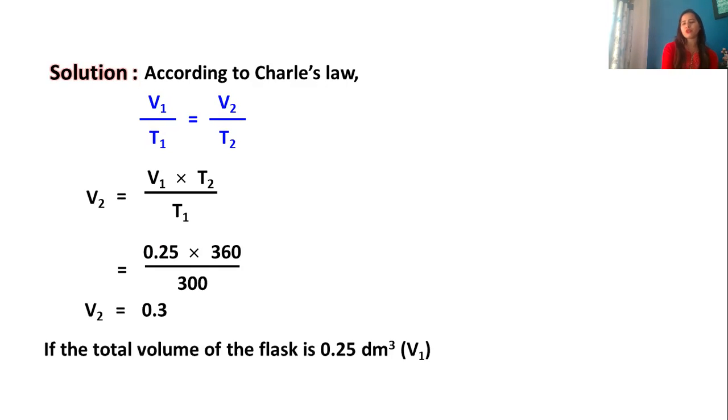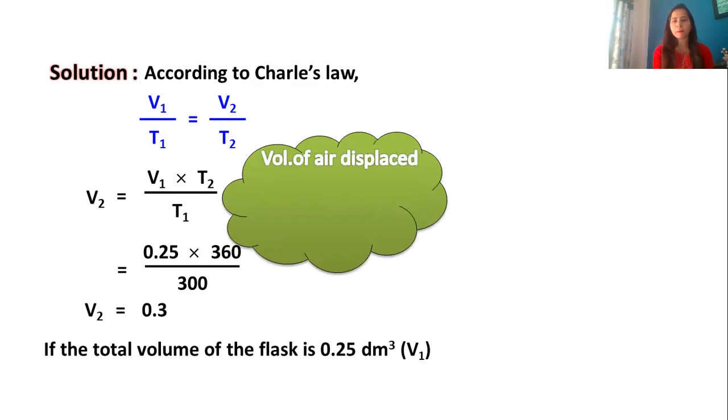And as you know, the initial volume was V1. What we need to do is the volume of air displaced will be V2 minus V1. So you can see 0.3 minus 0.25 will give you the answer. That is 0.05 dm³. This is your final answer. You need to read the question. Don't jump to the conclusion that you just need to find V2. We have to find the volume of air displaced.